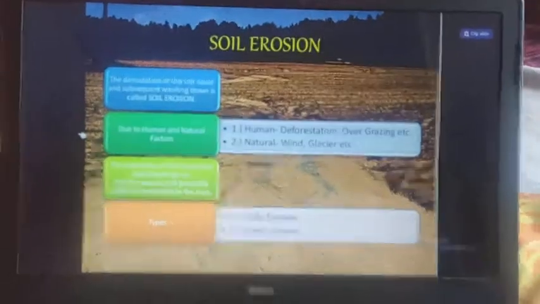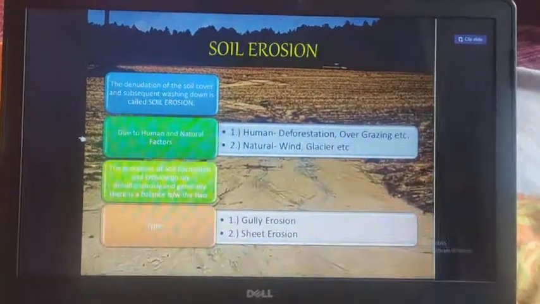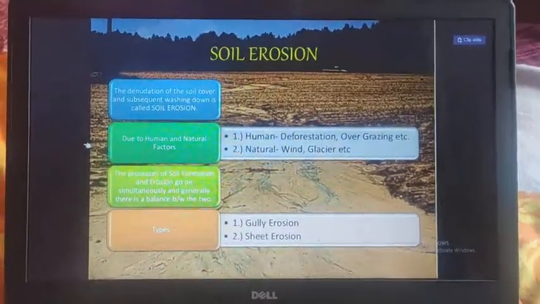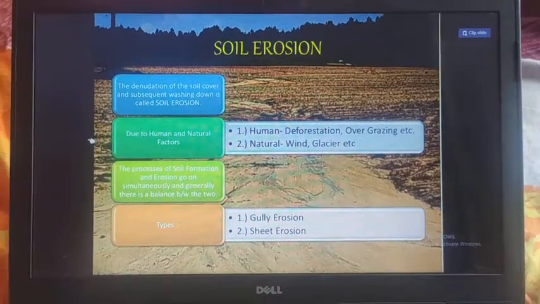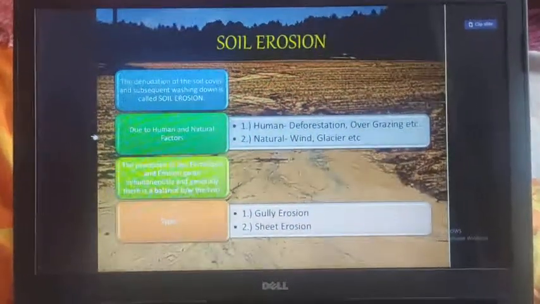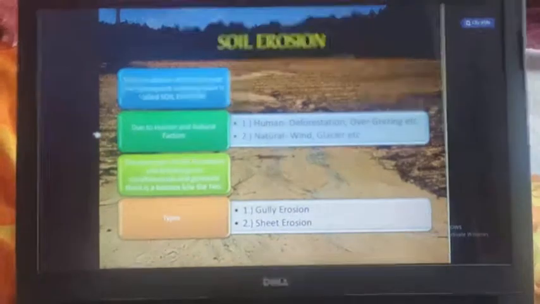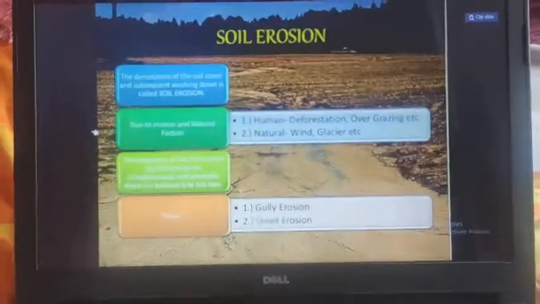We have studied sheet erosion earlier here. What is sheet erosion? Sometimes water flows as a sheet over large areas down a slope. In such cases, the top soil is washed away. This is known as sheet erosion.